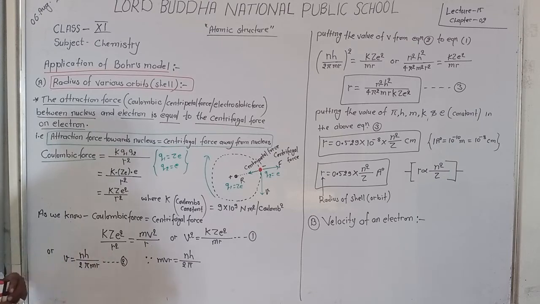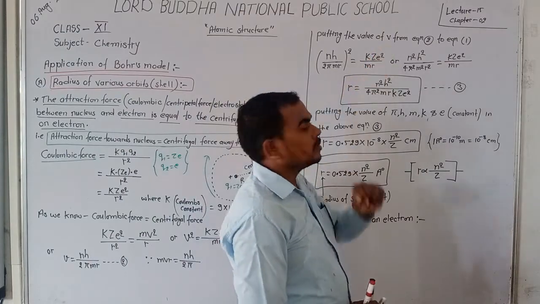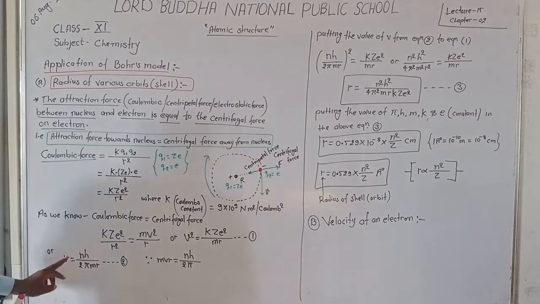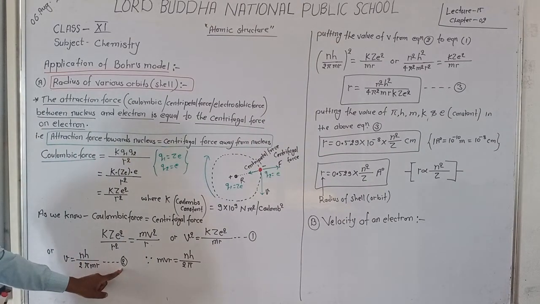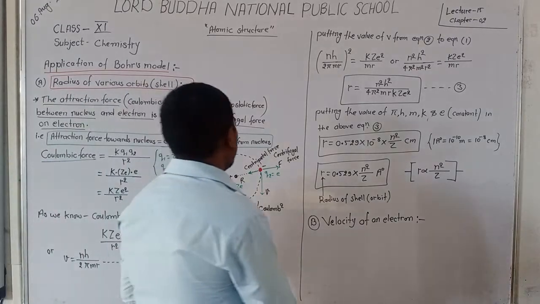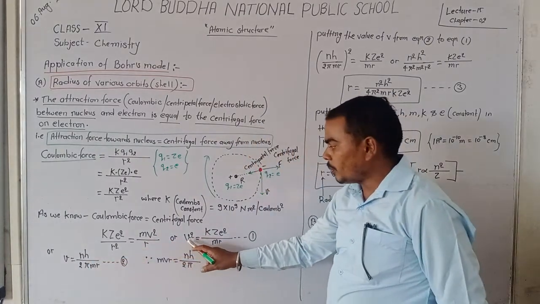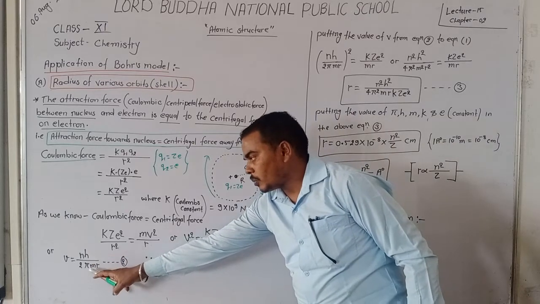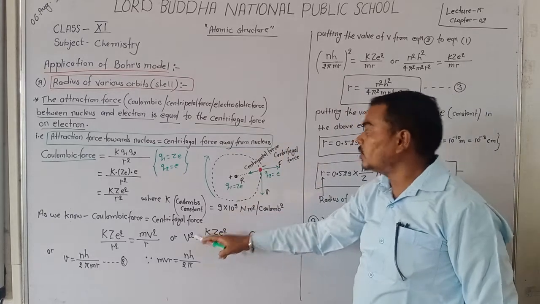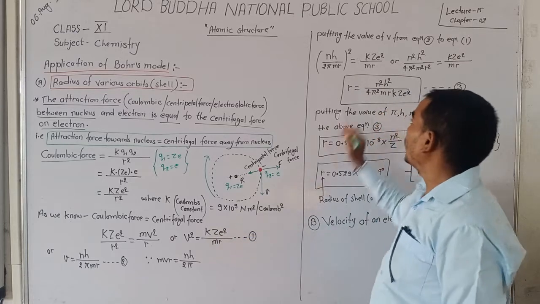That is the second equation. Now, we put the value of v from the second equation into the first equation. At the place of v square, we put the square of n h upon 2 pi m r, which is equal to K Z E square upon m r.